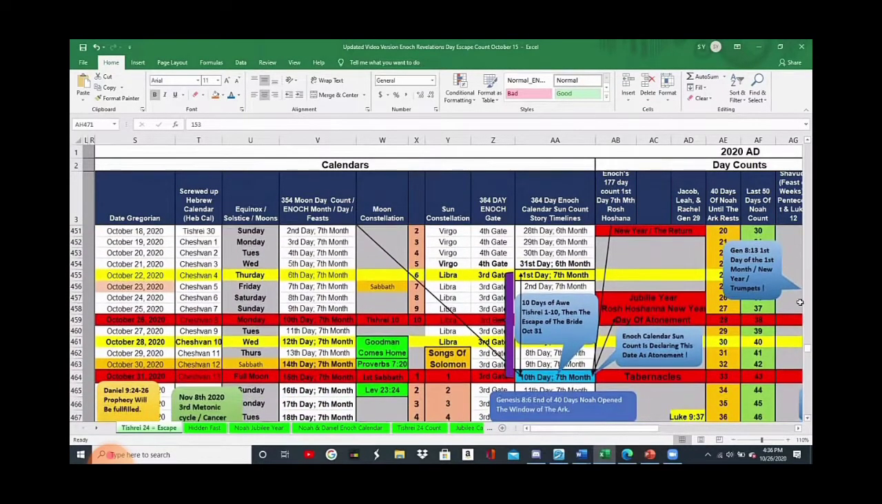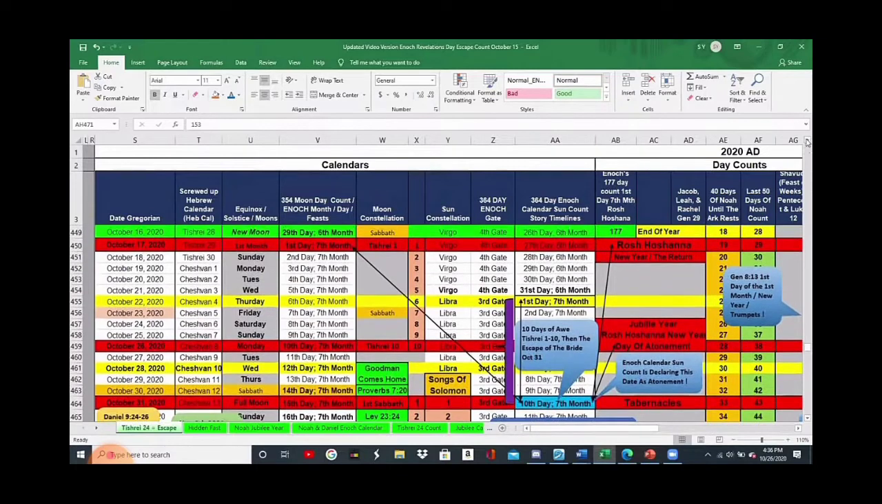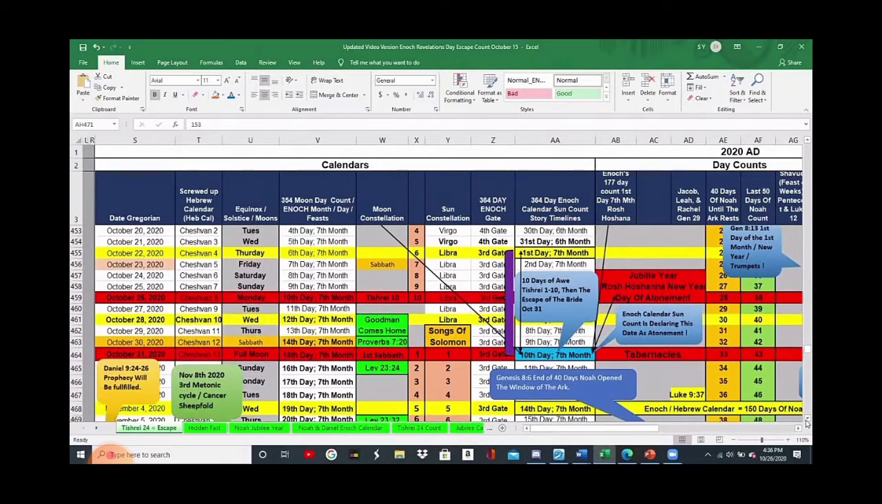So what's happened so far? So let's see where we are. So we know that Rosh Hashanah, the new year, has passed as of October 17th. And we know that we're in the Day of Atonement right now as of today. 7th month, 10th day, October 26th. So today is the Day of Atonement. So what are we expecting? Well, we're expecting the escape of the bride, right? So what can we show? Well, let's take a close look at this.